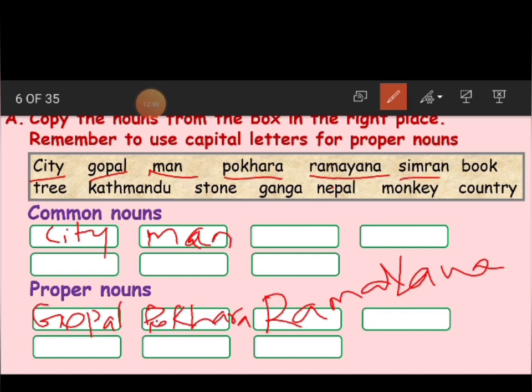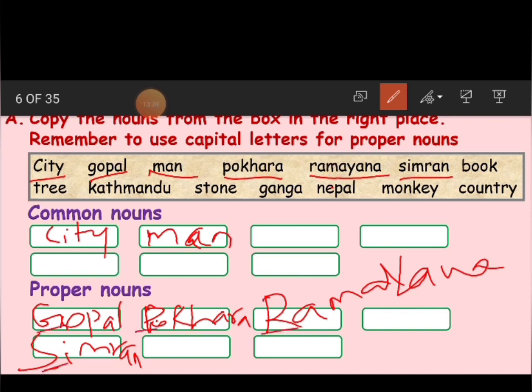Now, Simran. Is it a name or not? Yes, this is the name of a girl. So this belongs to proper noun. And S is capital. Remember, all proper nouns must start with a capital letter. So I am writing with capital letters only.